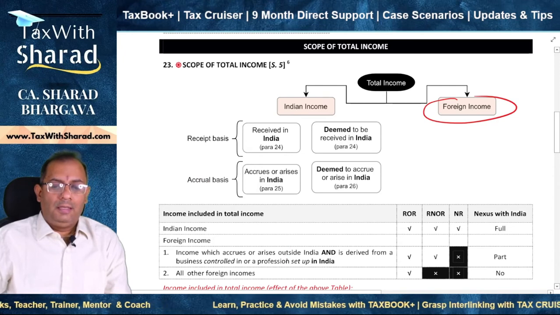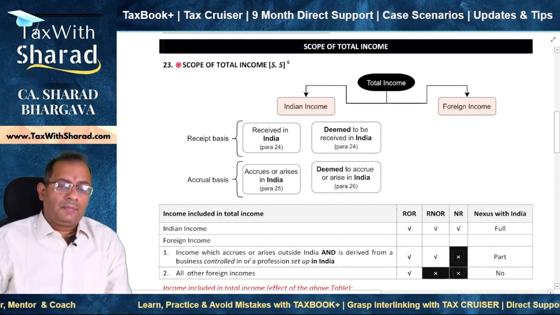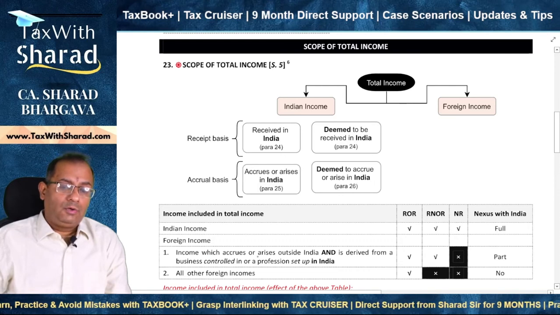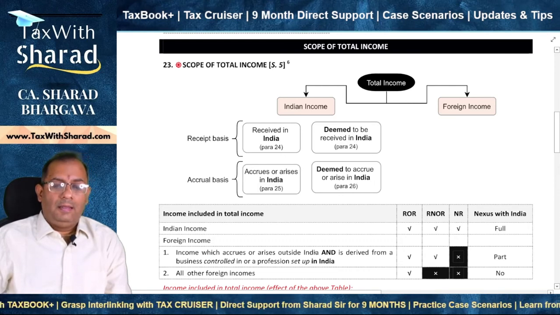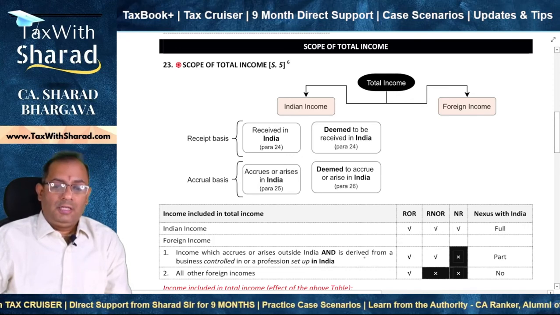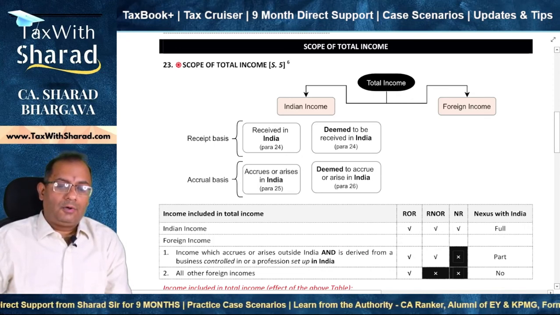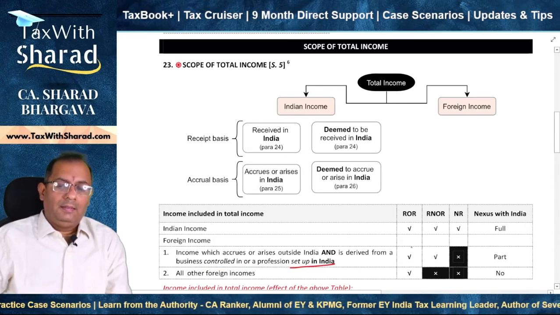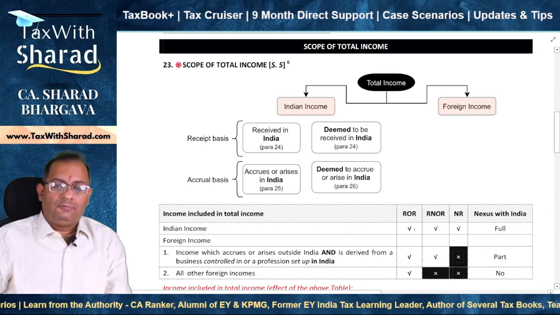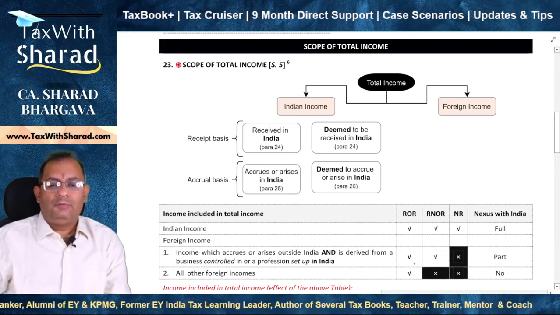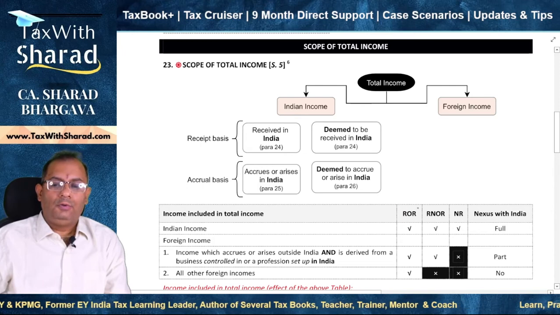Now the question in the case of a foreign income, which has been asked to me is, sir, if the income accrues or arises outside India, it is a foreign income. What happens in such case if the business is controlled in India or if the profession is set up in India? Then if it is a case of a ROR, then you really need not look at the place of accrual or the place of receipt, because we know that in case of ROR, global income is to be taxed.